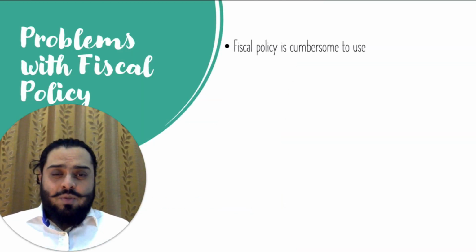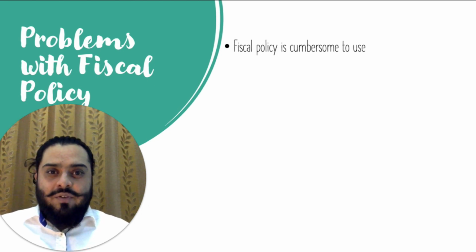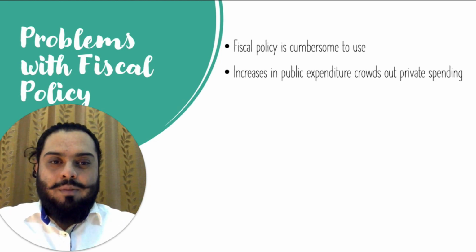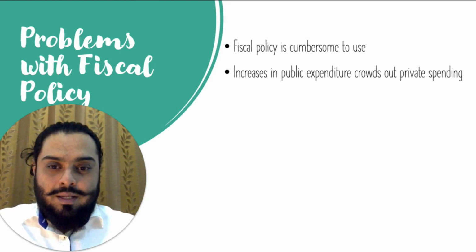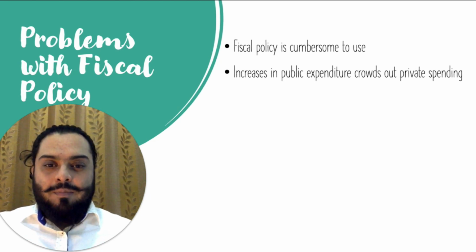Fiscal policy is a very useful tool to control the macroeconomy. However, it does come with its own share of problems. Fiscal policy is very cumbersome to use. It is difficult for government to know how much to expand government spending or cut taxes during economic downturn. Secondly, increase in public expenditure can crowd out private spending. To finance an increase in public spending and reduction in taxes, government may need to borrow extra money that it needs from private sector. The more money the private sector would lend to government, less would be available to spend on itself. This is called crowding out.